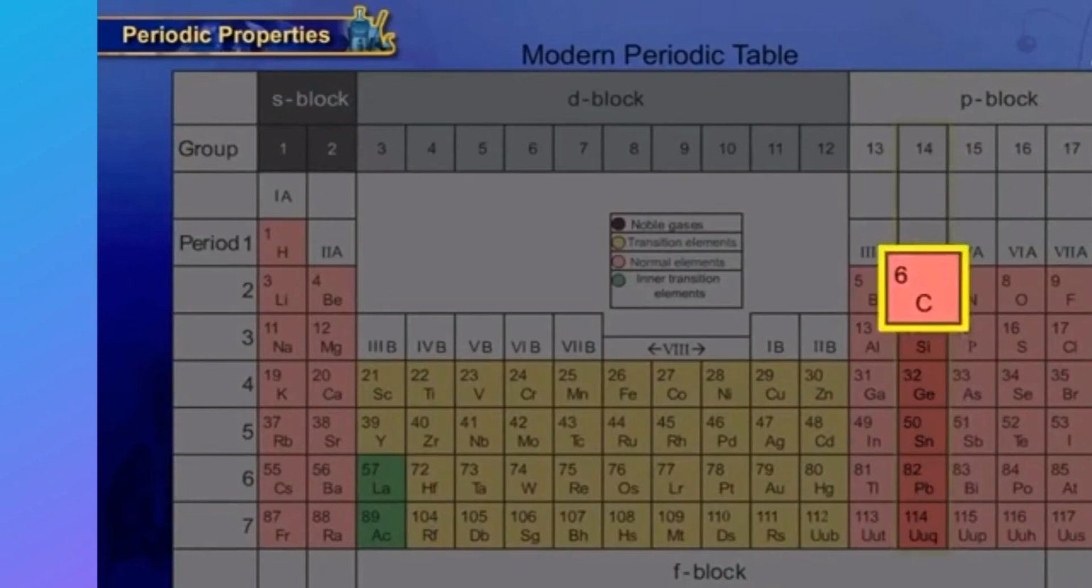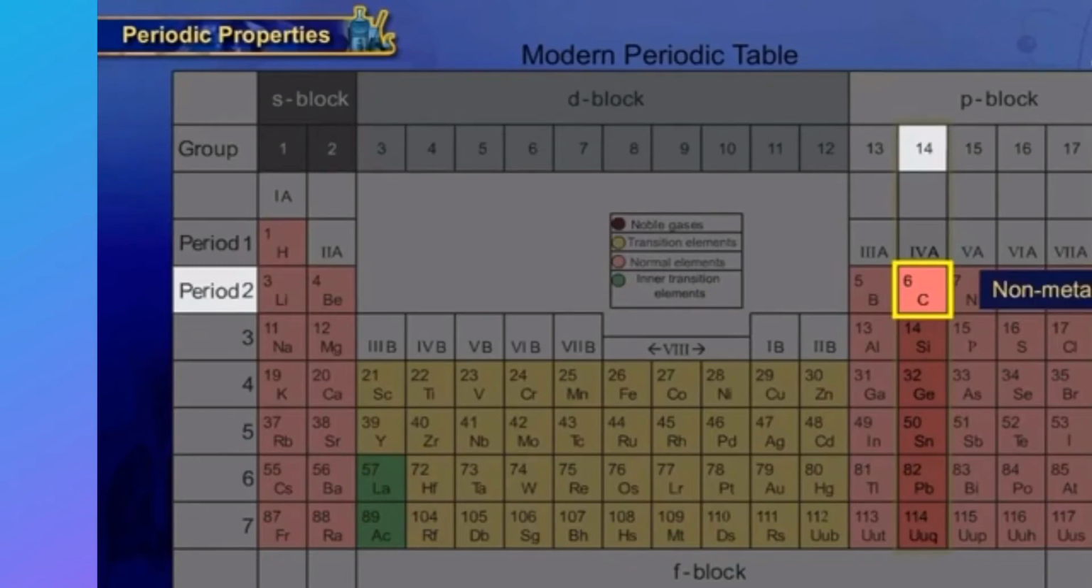For example, carbon placed in 14th group, second period, is a non-metal, whereas lead placed in the same 14th group, but 6th period, is a metal.